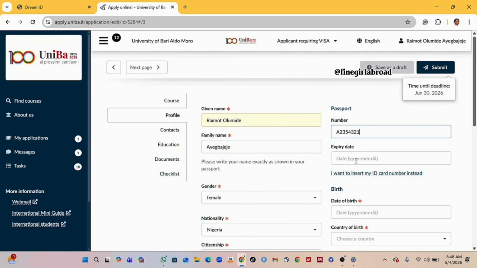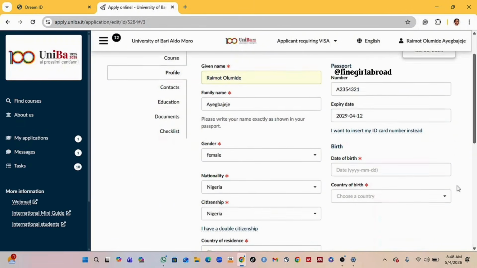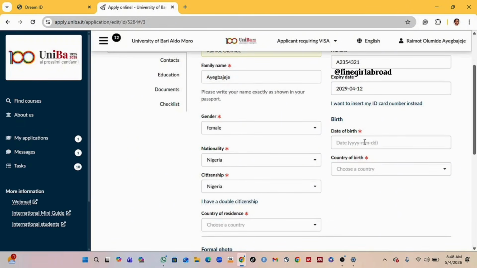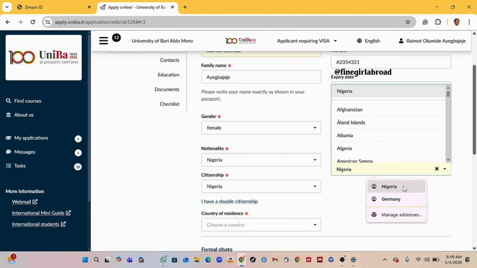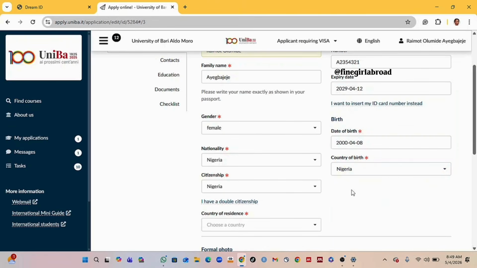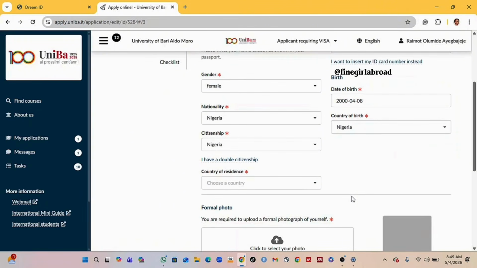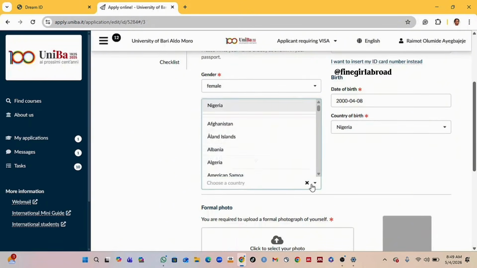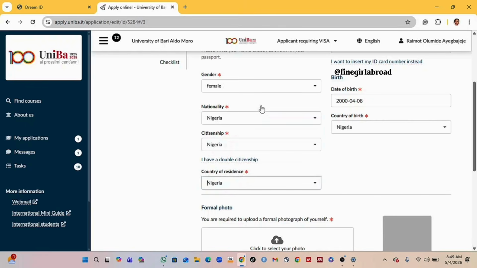You can see the format is year first, then month, and date. So you should input it as it is on your ID. This also is year first, month, and date. Then country of birth, choose this also. I was born in Nigeria. Then here I've not chosen my country of residence. Okay, Nigeria is the country of residence.